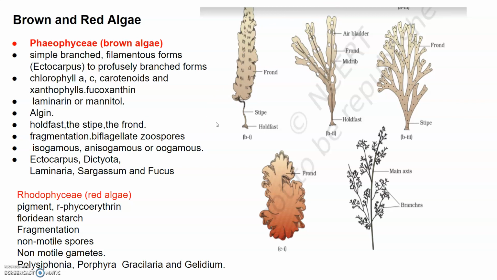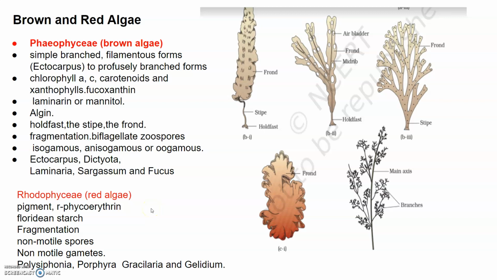So vegetative reproduction takes place by fragmentation, and asexual reproduction is by biflagellated zoospores. And when we talk about sexual reproduction, we find again isogamy and oogamy, as discussed in the previous slide. And the gametes are generally pear shaped, and they bear two laterally attached flagella, and the common examples are Ectocarpus, Dictyota, Laminaria, Sargassum and Fucus. You can see here, these are the diagrams.